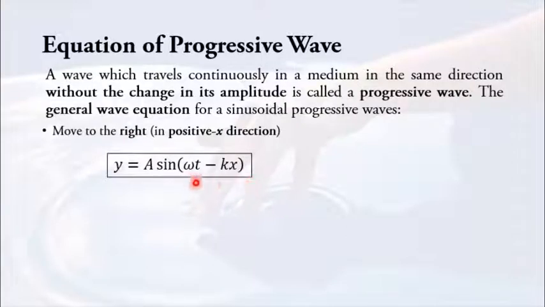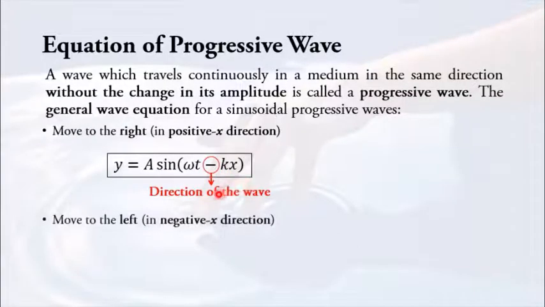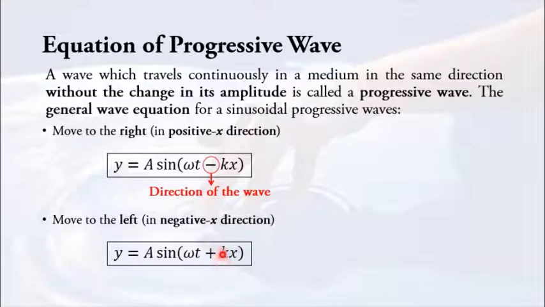Is it important to know the directions of motions? Yes. Why? Because the sign conventions here represent the directions of the wave. If your wave is traveling to the right, then we use a negative sign to represent it in our equations. But if your wave is traveling to the left, or we say in negative x direction, then what should we do? We replace the negative sign with the positive sign. So basically the plus minus sign in between omega t and kx tells you the directions of the wave.